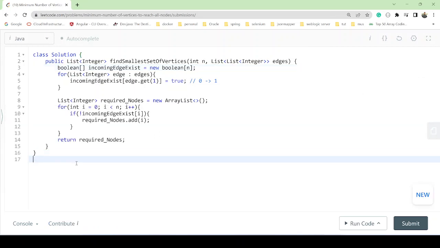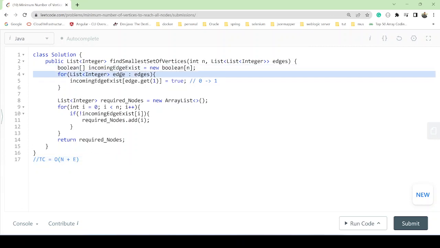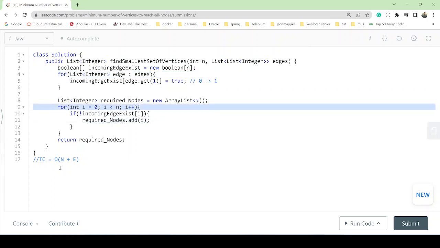To understand the complexity, we are going through all the edges, and we have n vertices. So what will the time complexity become? If we have n vertices and E edges, because see here, we are going through all the edges, so we are traversing all the edges. For all edges we say O of E, and for all nodes we are going with this loop, so we'll say O of n plus E.